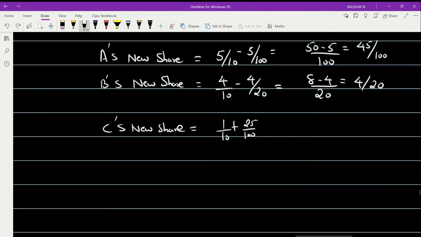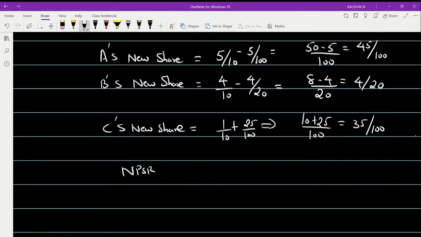So I'm going to take the LCM. That gives me for 10 and 100 as 100. So 10 into 10 is 10, plus 100 into 1 is 25. So 25 plus 10 gives me 35 by 100, right?